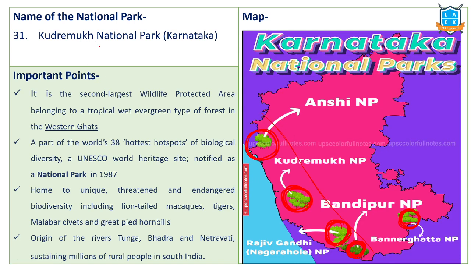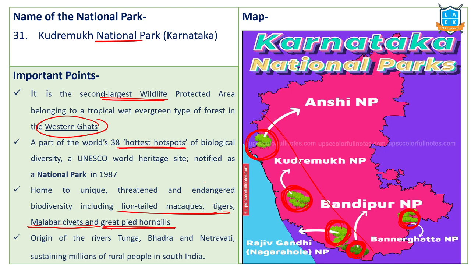Let's understand this. Kudremukh National Park is the second largest wildlife protected area in the Western Ghats region. It is one of the hottest of hotspots. It is home to lion-tailed macaques, tigers, Malabar civets, and great pied hornbills. These are important species found over here.